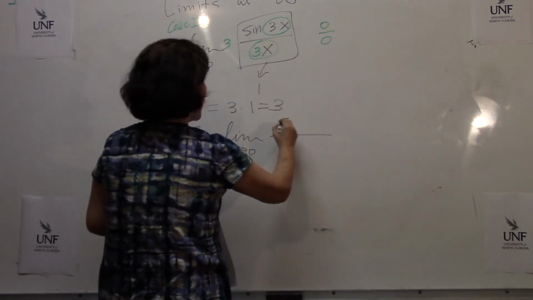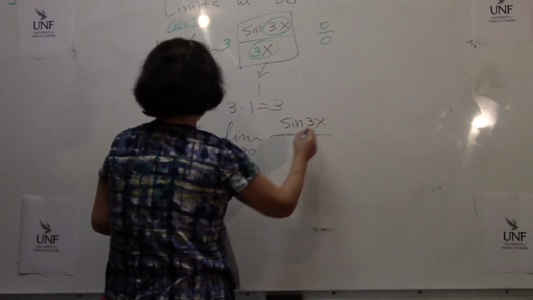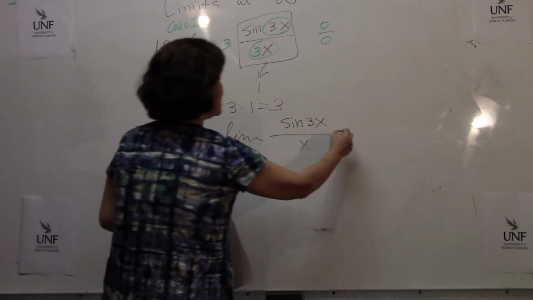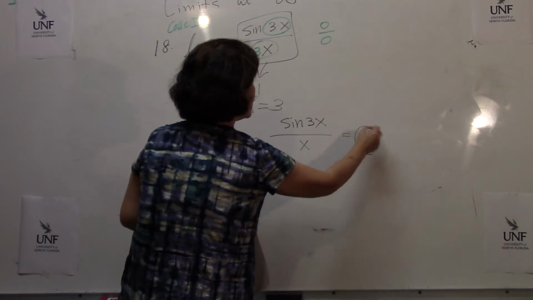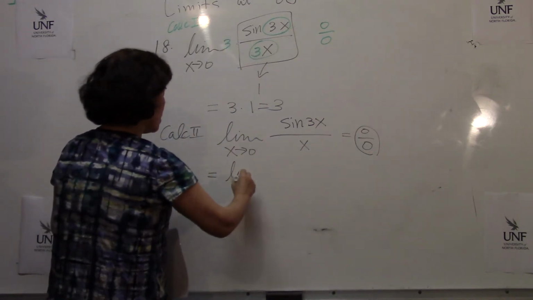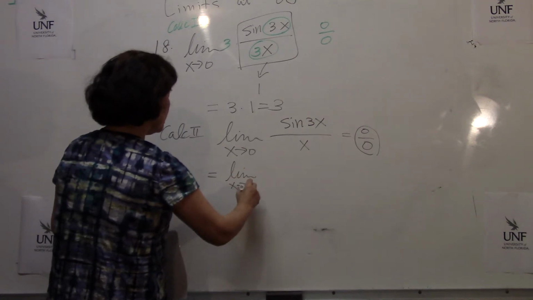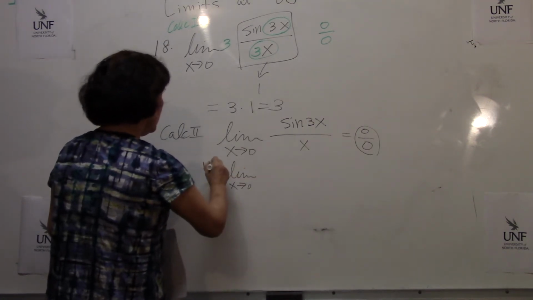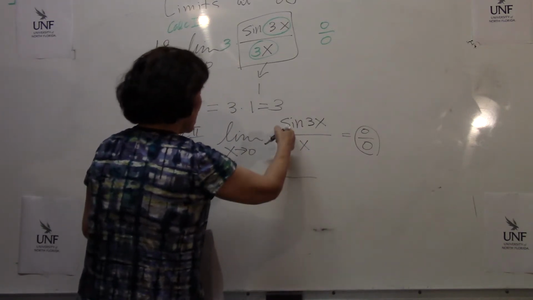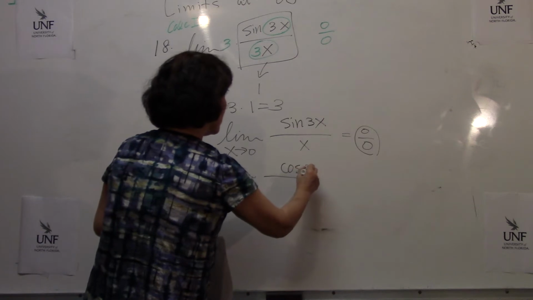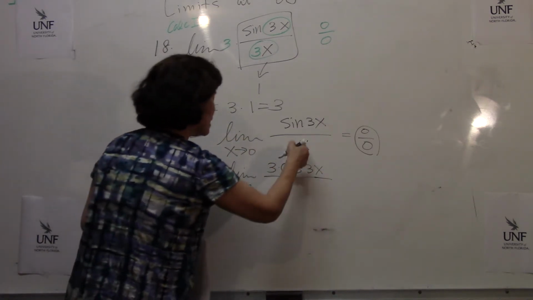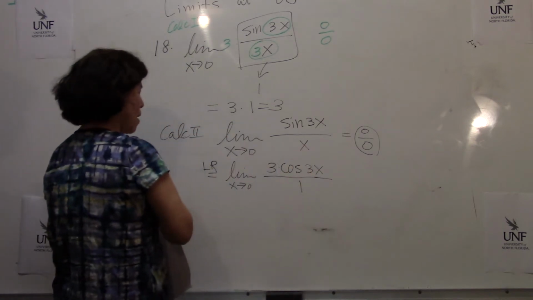This is sine 3x over x. Well, this is a 0 over 0 case, so this is an indeterminate form. So we can use L'Hopital's rule, saying you differentiate. What is that? Cosine 3x. Did I forget something? Yes, 3 for the chain rule. And the derivative of this one is 1.